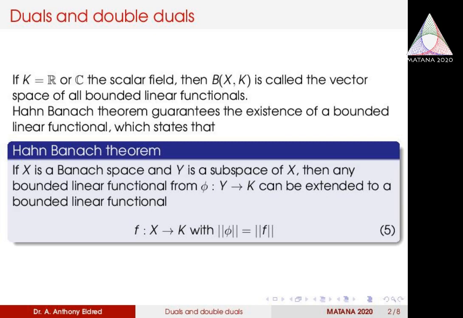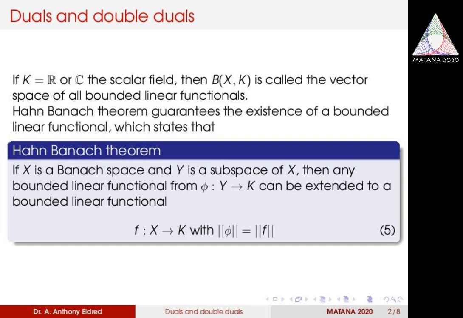The Hahn-Banach theorem guarantees the existence of a bounded linear functional, which states that if X is a Banach space and Y is a subspace of X, then any bounded linear functional from Y to K can be extended to a bounded linear functional from X to K with norm phi equal to norm f. So what it says is we can start with a one-dimensional subspace of X and start extending the linear functional on that one-dimensional subspace, and that extension will go up to the whole space X.